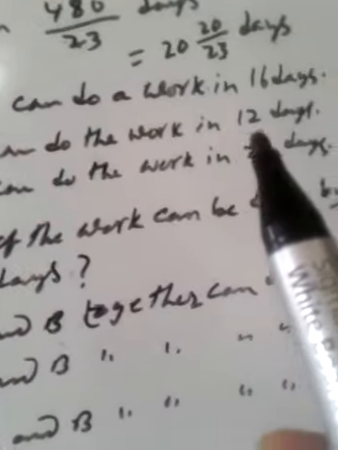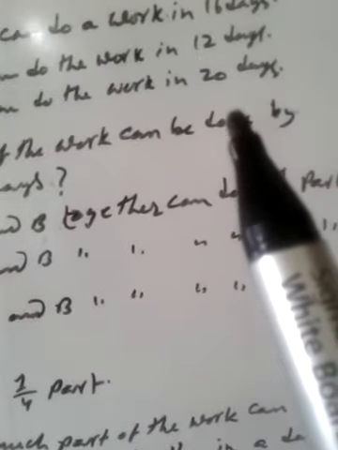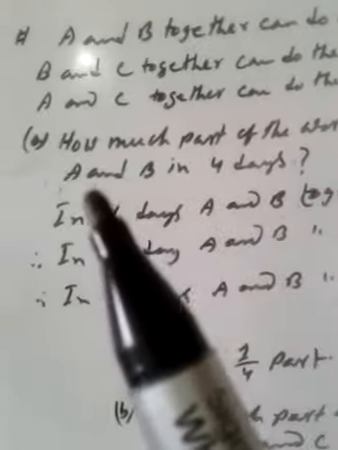This is math for class 7. Statement: A and B together can do a work in 16 days. B and C together can do the work in 12 days. A and C together can do the work in 20 days. How much part of the work can be done by A and B in 4 days?